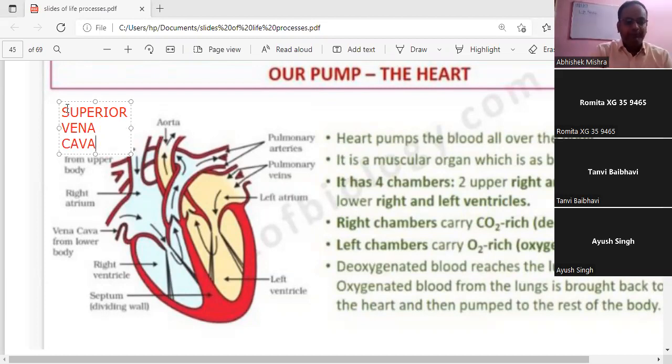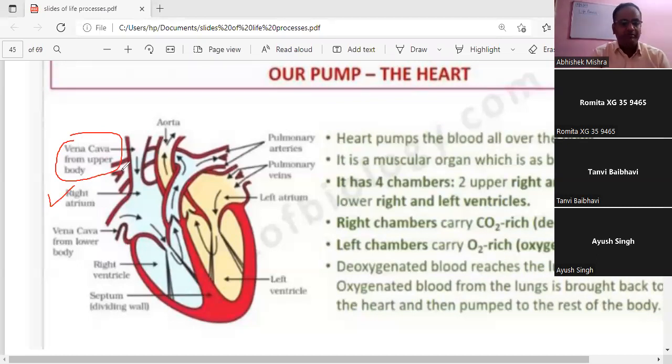This superior vena cava brings the deoxygenated blood from the upper part of the body and fills the right atrium. Deoxygenated blood here means the blood in which oxygen is not there.